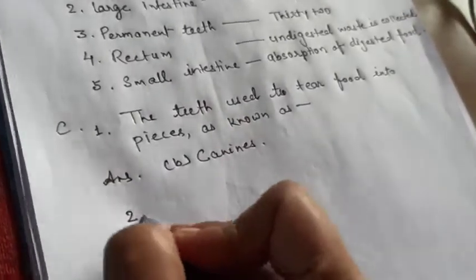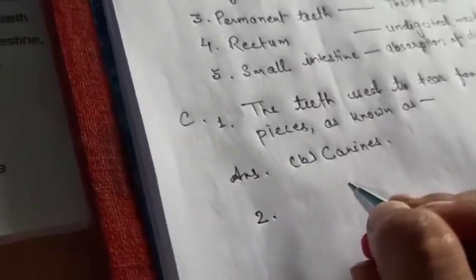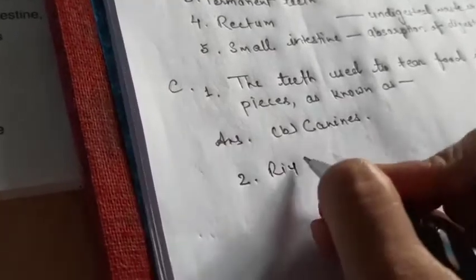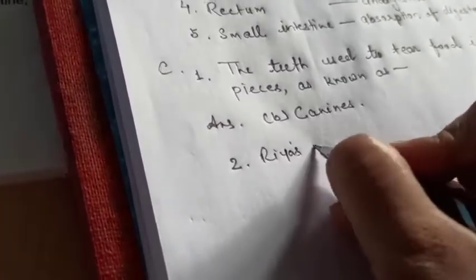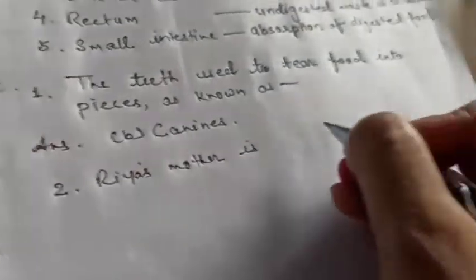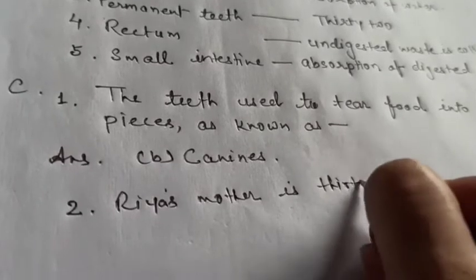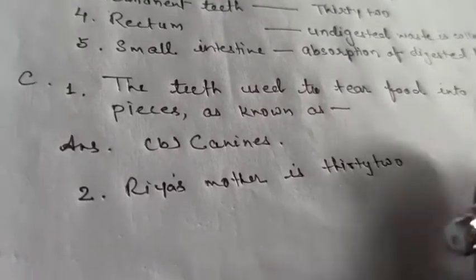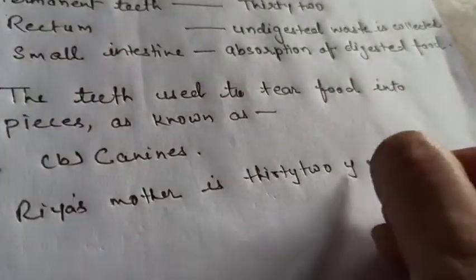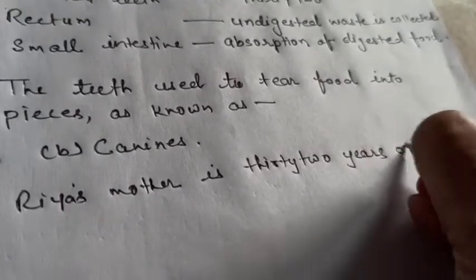Now comes the second question. Ria's mother is 32 years old.